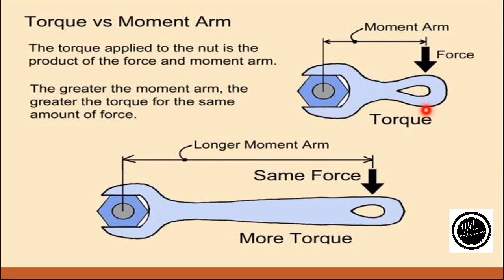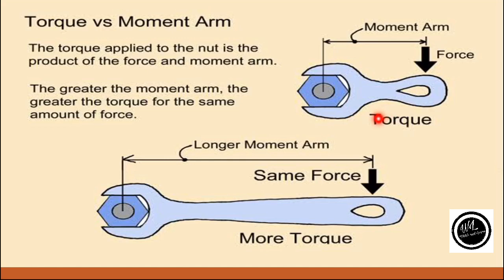Let's say we have a force of 5 Newton. I am applying a 5 Newton force on this short arm spanner as well as on the long arm spanner. Will both produce the same turning effect? Will both produce the same amount of torque or not?